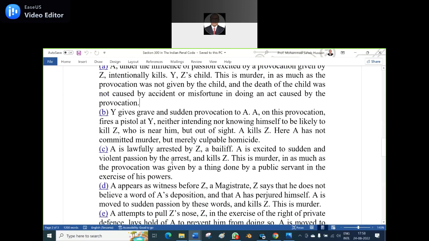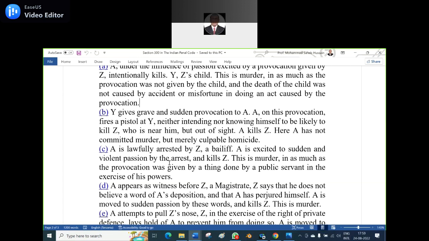Y gives a grave and sudden provocation to A. On this provocation, A fires a pistol at Y, neither intending nor knowing himself to be likely to kill Z. Z is near him, but out of sight. Who provoked it? Y provoked. Then who was the victim? Z is the victim. A kills Z. Here A has not committed murder, but merely culpable homicide. Why?